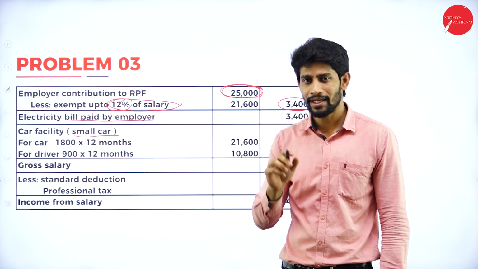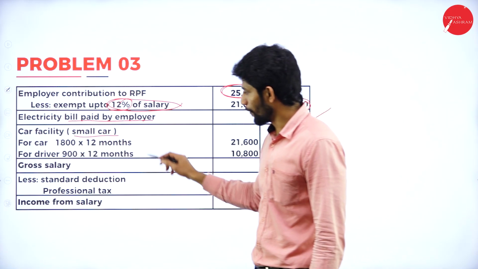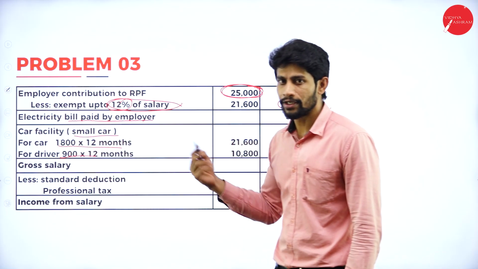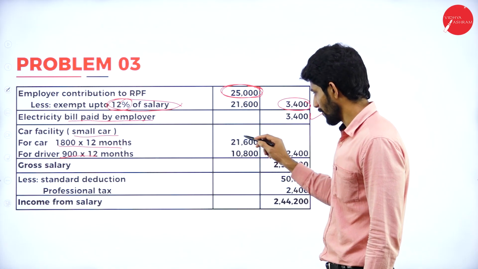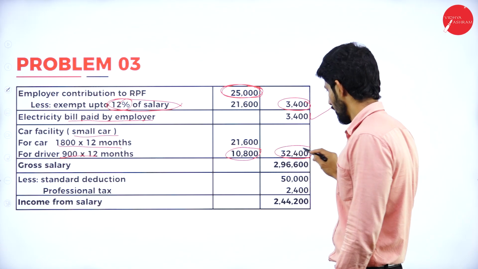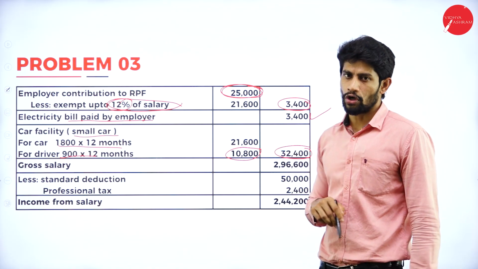Car facility, small car. Yes, car facility and that is given as small car. So what is the value for small car? For car 1,800, for driver 900, into 12 months. So 21,600 plus 10,800, you will get 32,400.